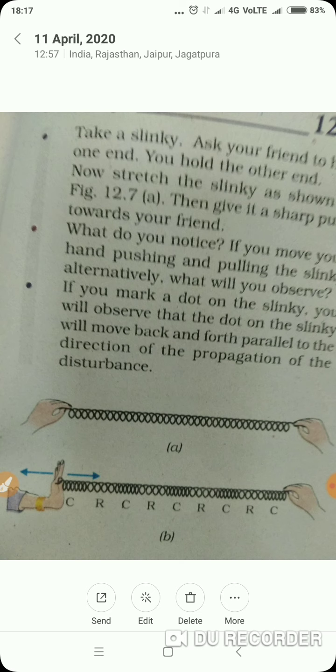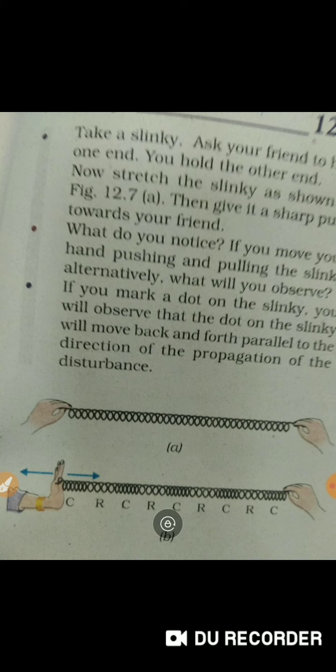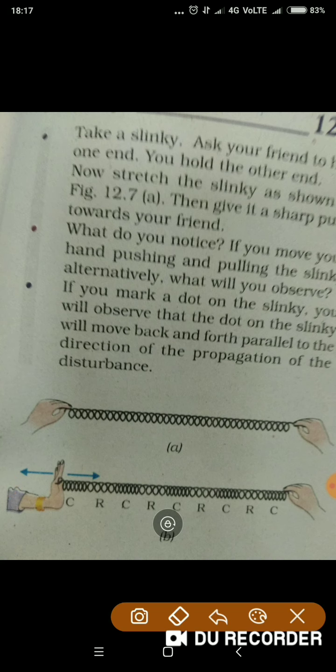Rarefaction. What is rarefaction? When the vibrating object moves backward, after going forward, when it comes back, it forms a region of low pressure, which is called rarefaction. Okay, are you able to see over here the rarefaction as well as the compression? In compression, an area of high pressure is created, and in rarefaction, an area of low pressure is created. All right.